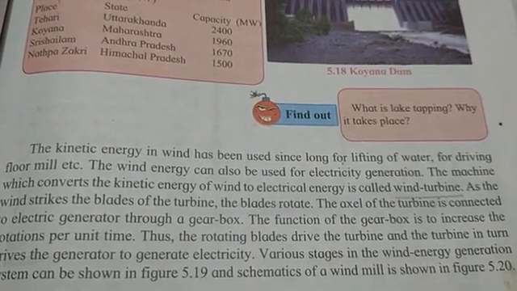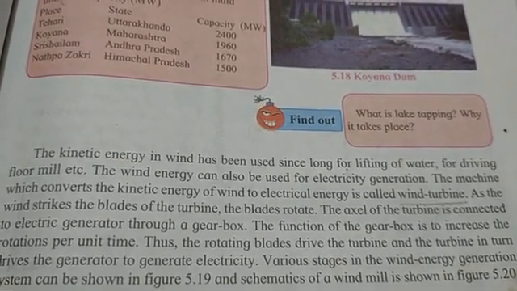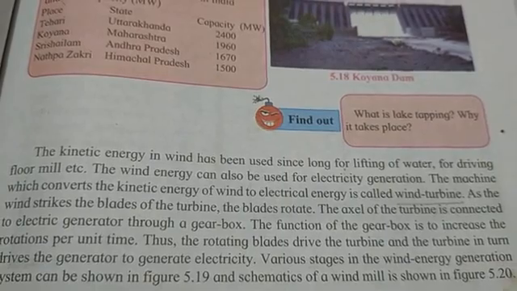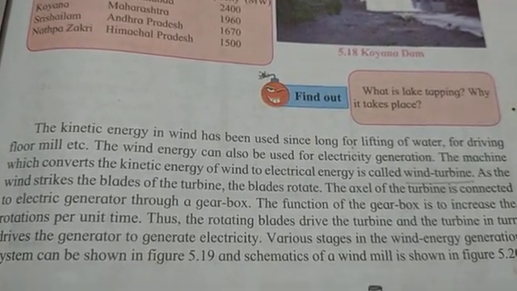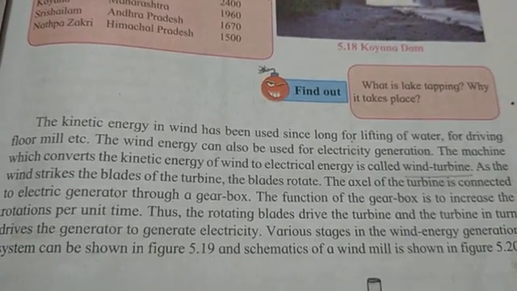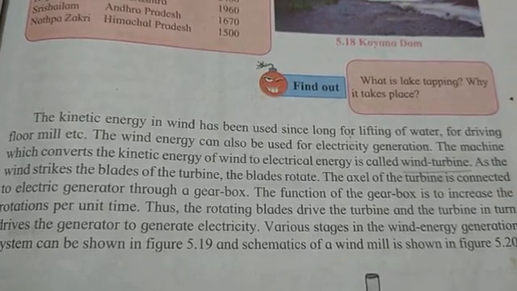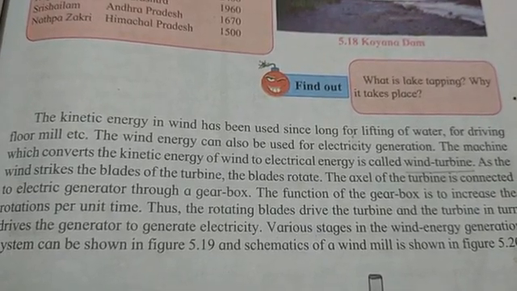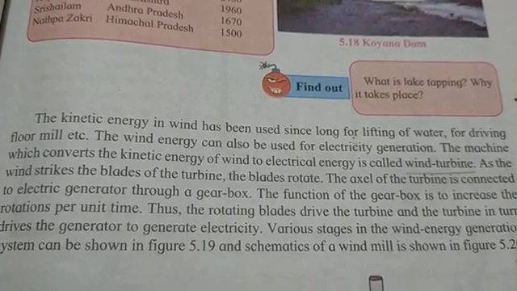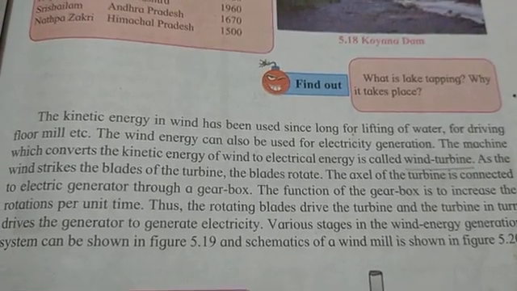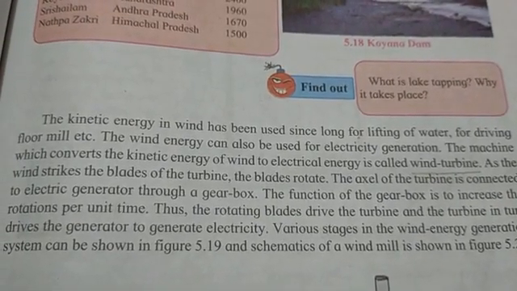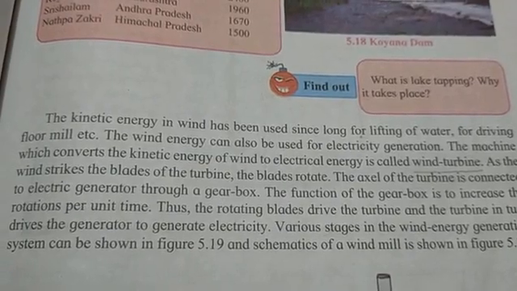As the wind strikes the blades of the turbine, the blades rotate. The axle of the turbine is connected to the electric generator through a gearbox. The function of the gearbox is to increase the rotation per unit time. The rotating blades drive the turbine, and the turbine in turn drives the generator to generate electricity.